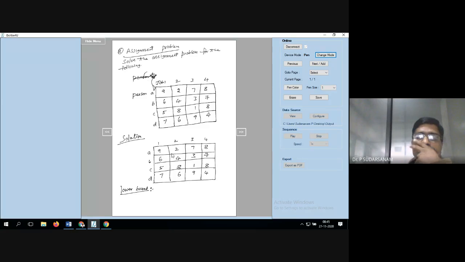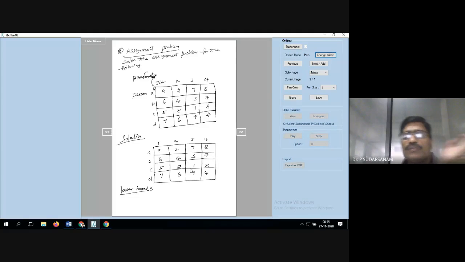Now, in the first row, which is the minimum value? 2. Second row minimum value is 3. Third row minimum value is 1, and in the fourth row, the minimum is 4. So the values are 2, 3, 1, 4. You have to take the minimum values to get the lower bound.